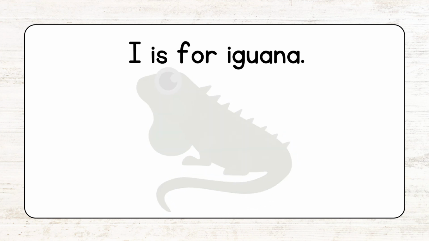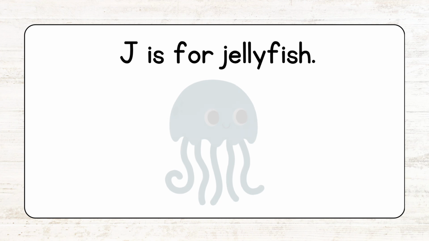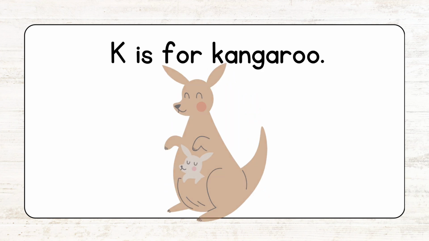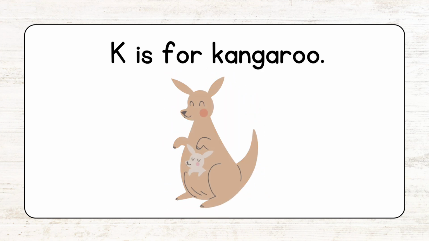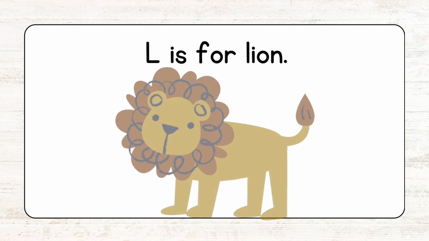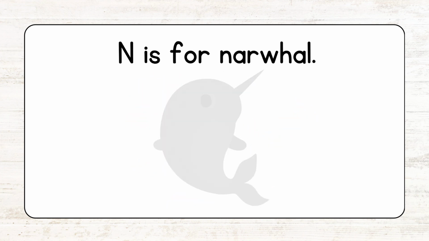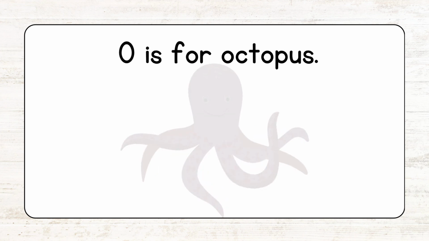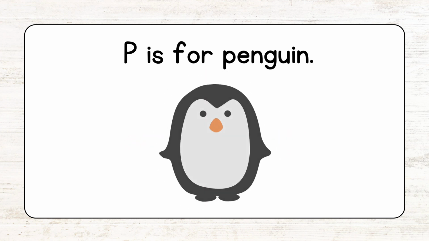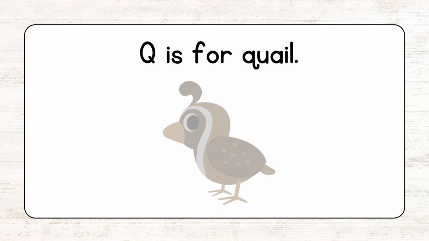I is for iguana. J is for jellyfish. K is for kangaroo. L is for lion. M is for monkey. N is for narwhal. O is for octopus. P is for penguin. Q is for quail.